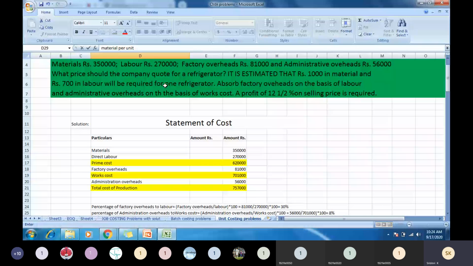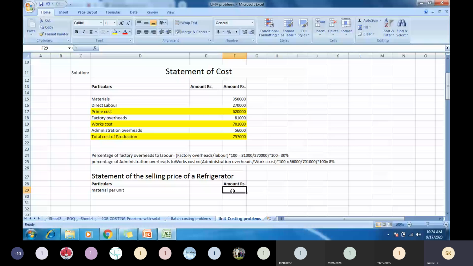Directly it was given. You add both of these, you will get per unit prime cost. Total is how much? 1000 plus 700 is 1700. This is prime cost.